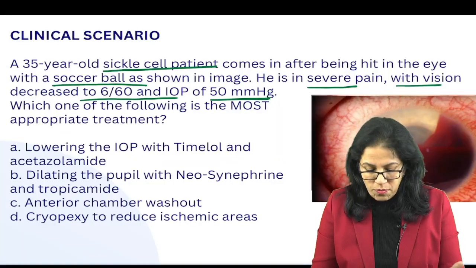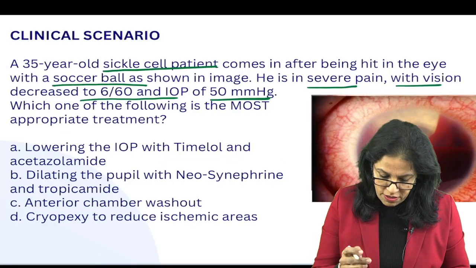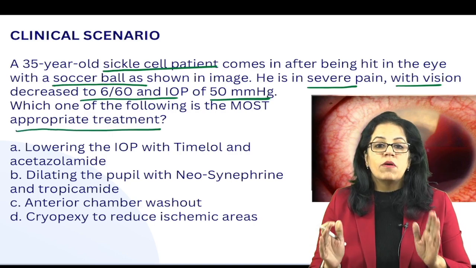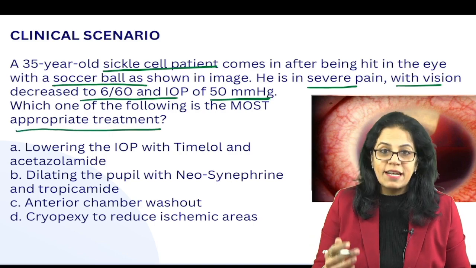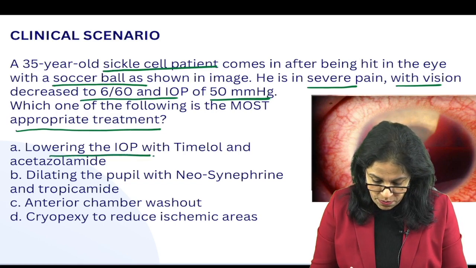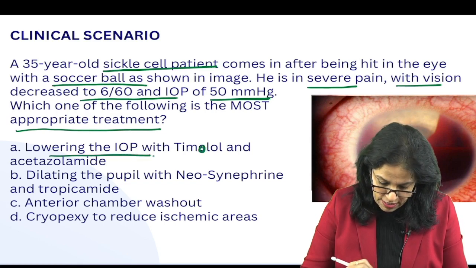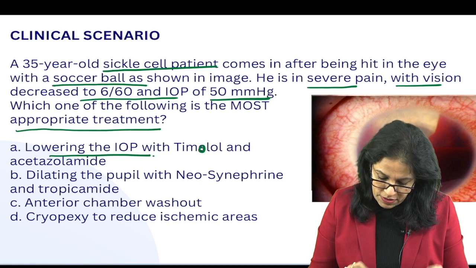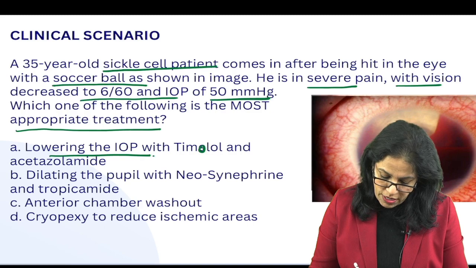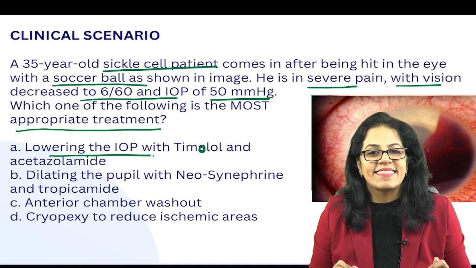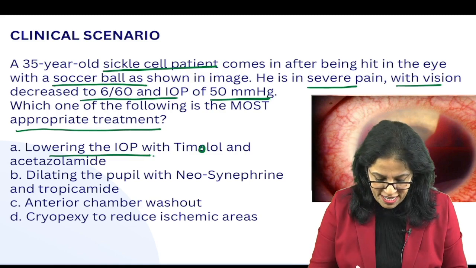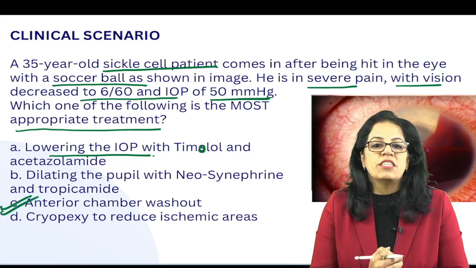Okay, let's first read further. Which one of the following is the most appropriate treatment? So, what should you do immediately for hyphema? Should I aim for lowering the intraocular pressure? It could be timolol, or dilating the pupil with atropine or tropicamide, anterior chamber washout, or cryopexy to reduce the ischemic areas. I think the options are so simple that obviously the answer has to be anterior chamber washout.